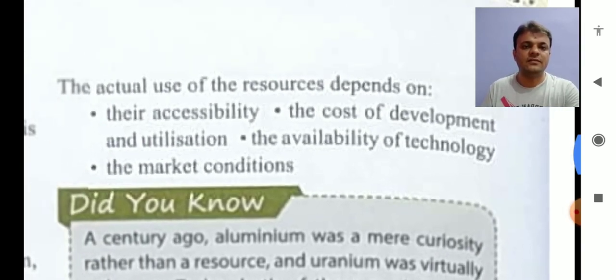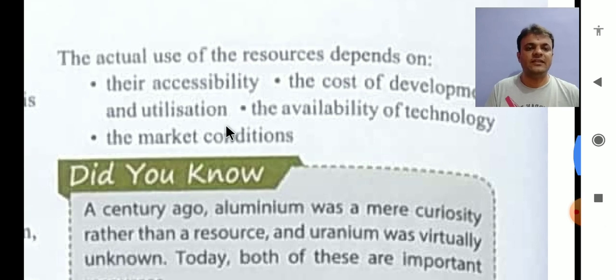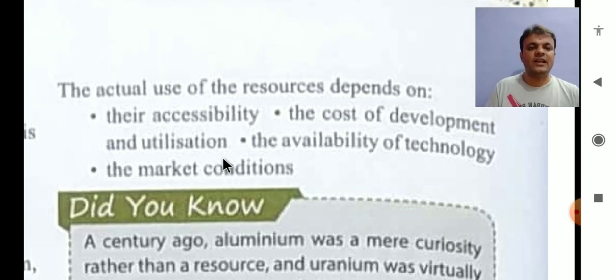So here some dependency is also there. The actual use of resources depends on their accessibility, cost of development and utilization, the availability of technology, and the market conditions. So these four are the main aspects on which the actual use of resources can depend. First of all, accessibility. Accessibility means how we can access it, how we can fetch it. So that is the first aspect.